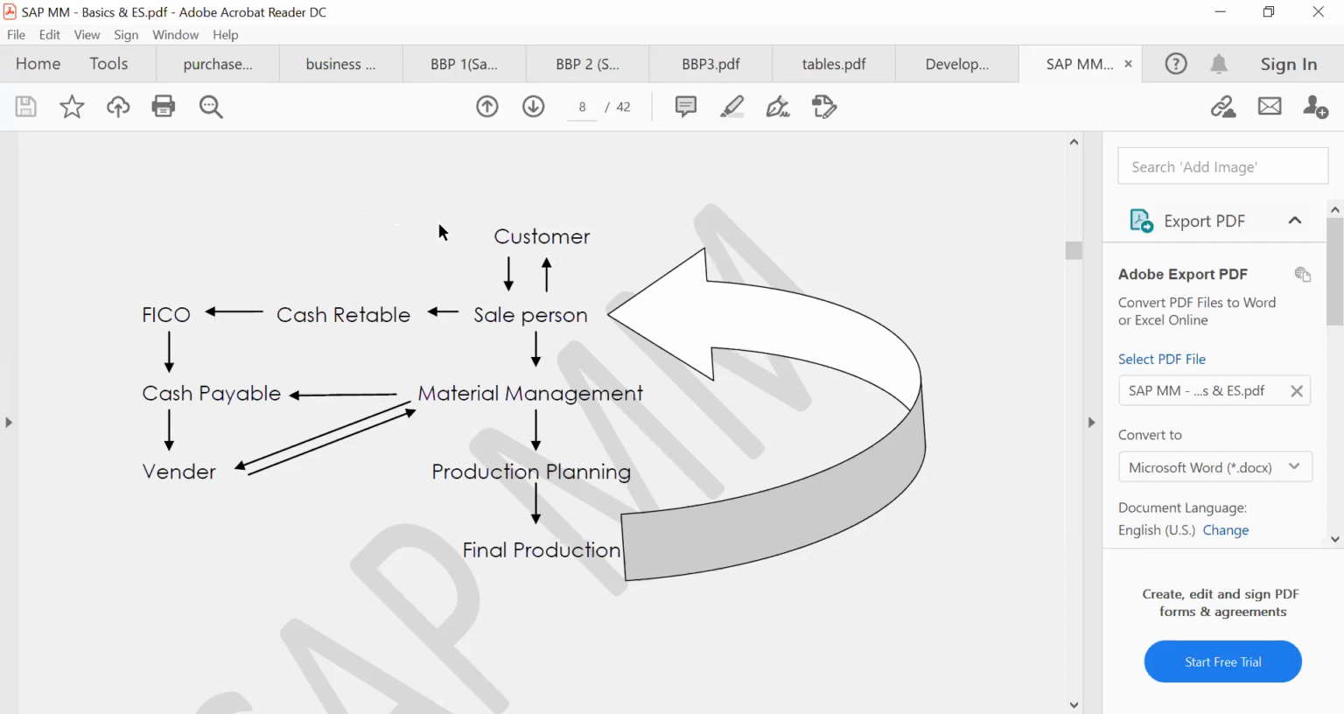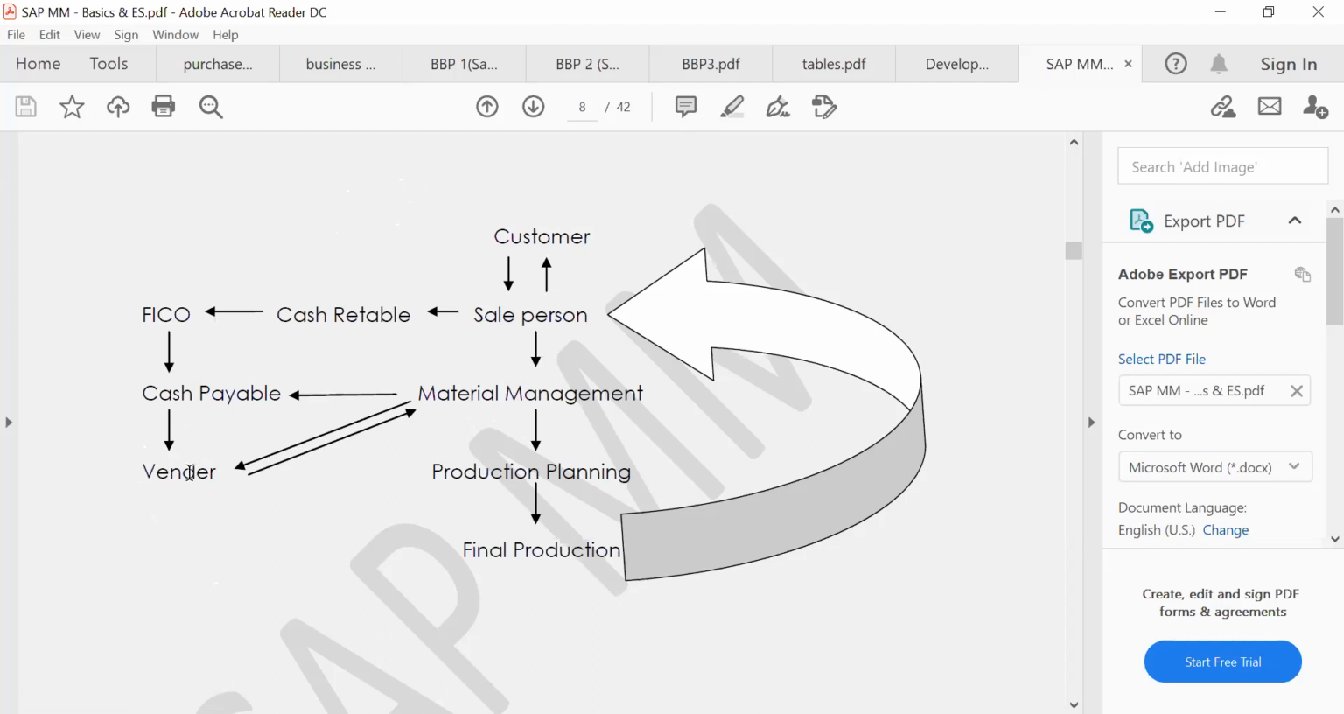This same SAP MM module in S/4HANA, they have treated as sourcing and procurement. Okay, they have divided it. In sourcing, whatever will come: vendor, how to select a vendor, vendor development, vendor evaluation. Many things will come. We will see them in our coming topics.